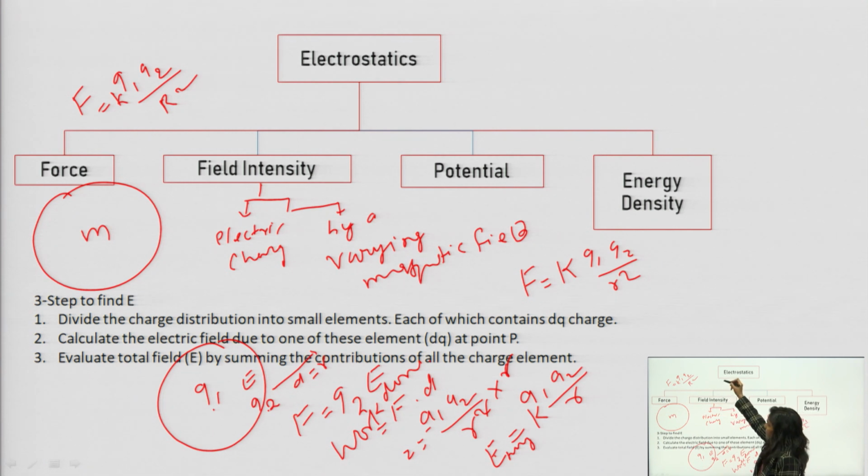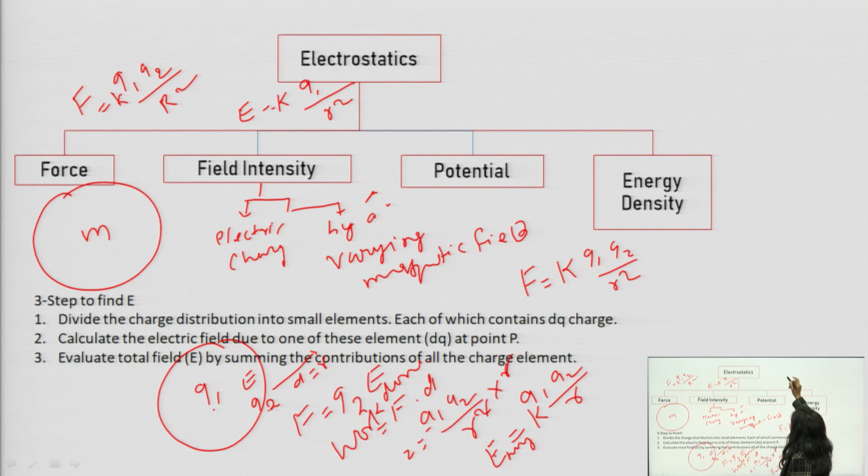Electric field intensity basically depends on location only, so it will involve only one charge. So E will be written as K Q by R square: for Q1 it will be K Q1 by R square, for Q2 it will be K Q2 by R square.